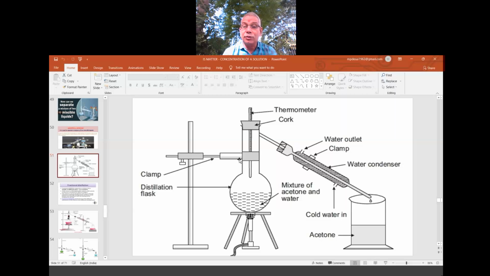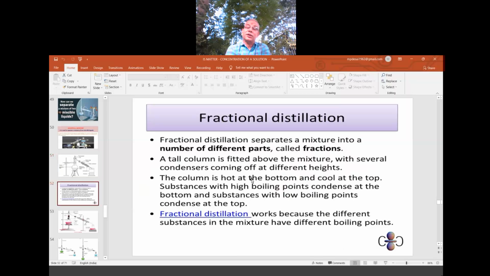So when all the acetone has come, stop heating. You can see that from the thermometer, the mercury movement. Then take out the beaker, bring the next beaker, and start heating. Then water comes out. In this way, you can separate acetone and water, which mix well. This is called the distillation technique. Now, one more technique is there, in the distillation only: fractional distillation.